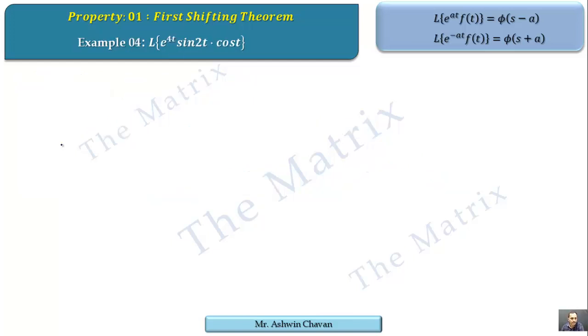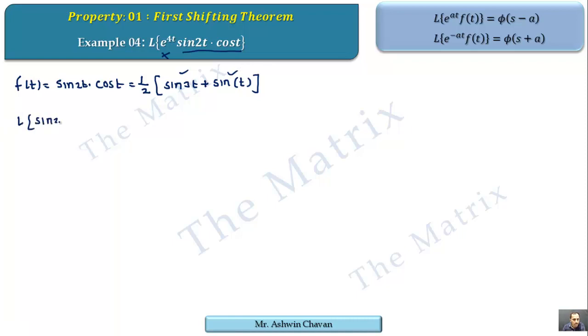We'll have one more example of this type. Sin 4t is a property, leave it for a moment, but sin 2t and cos t is not a property, and the problem is they are in product form. So we need to split them first. This is sin 2t into cos t. We know this is sin a cos b form, so its split is half of sin of (a plus b), that is 3t, plus sin of (a minus b), that is 2t minus t, so 1t. Both terms are in standard form, so we can take the Laplace on both sides.